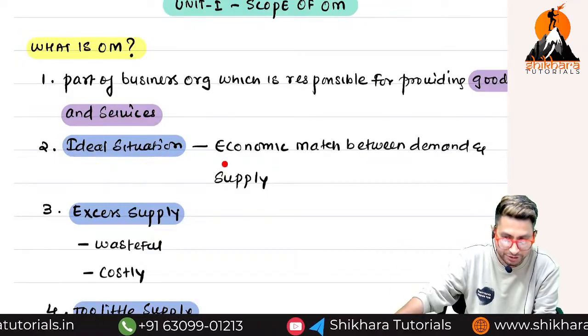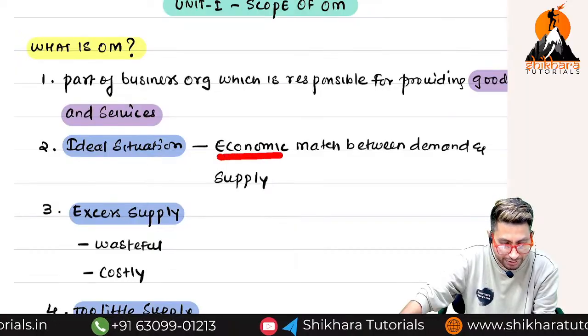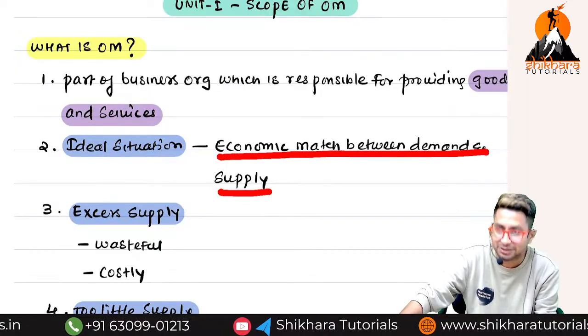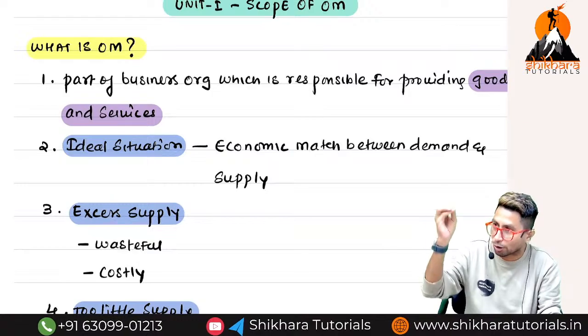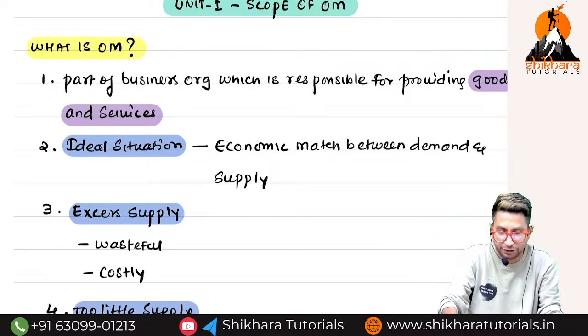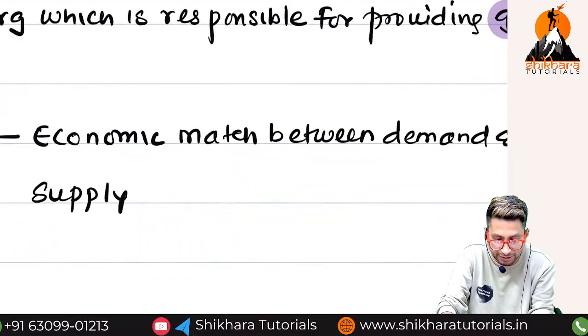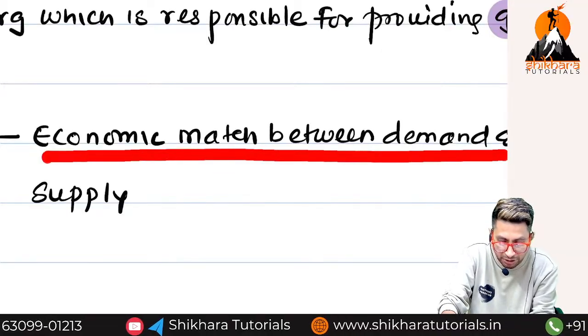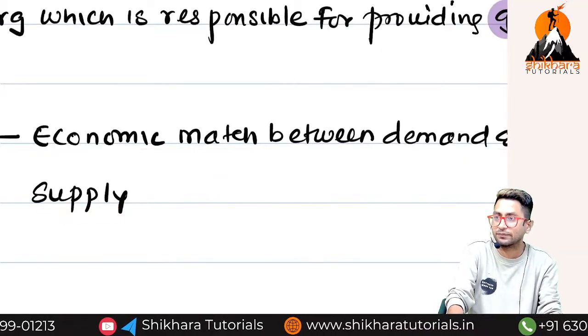Next. Normally, according to operations management, what is the ideal situation? The ideal situation says that there should be an economic match between demand and supply. The main objective of operations management, why you are studying, is to make sure that there is an economic match between what? Demand and supply.